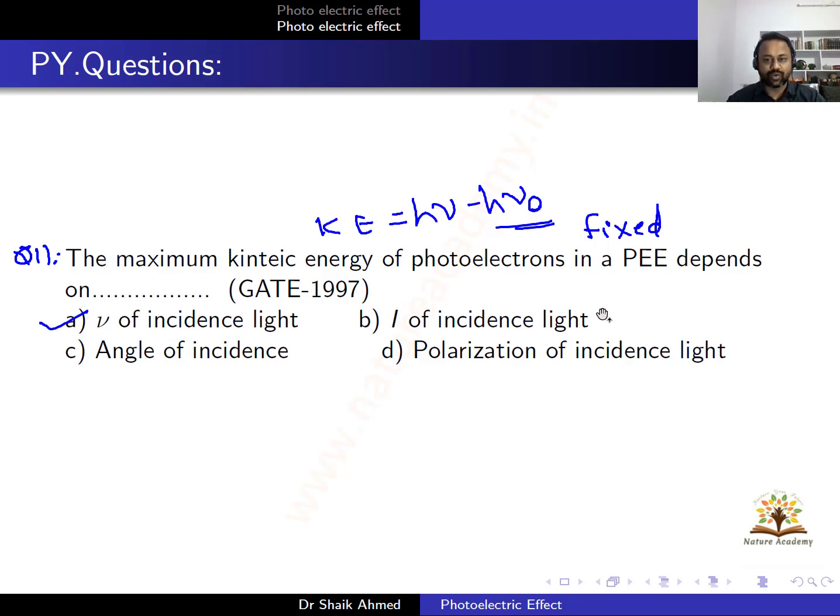Intensity of incident light, no. Nowhere is kinetic energy related to the intensity. But the current is related to the intensity. Okay, right. Angle of incidence, no. Polarization of the incident light, no. So what is the correct option? Option A is the correct one. So this is a 1997 GATE question.